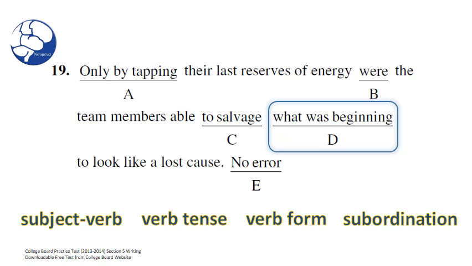What Brian said is the passive voice isn't necessarily wrong. It's just inferior if the active voice could be used. So I think the verb form using the present participle with the helping verb was works just fine here. So we check for subject-verb, verb tense, and verb form for this error.